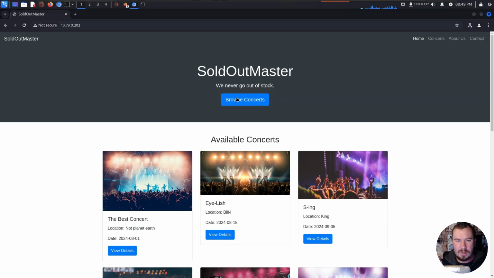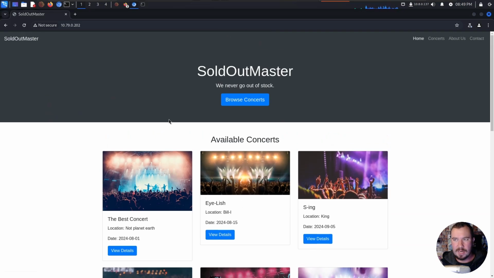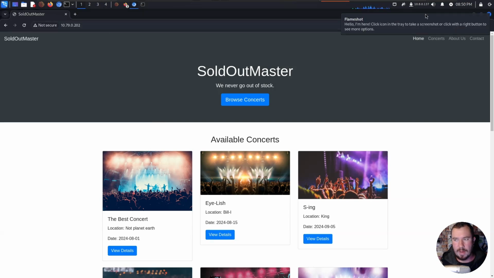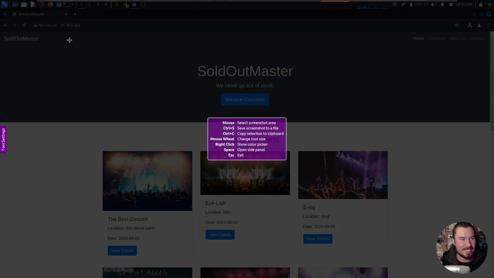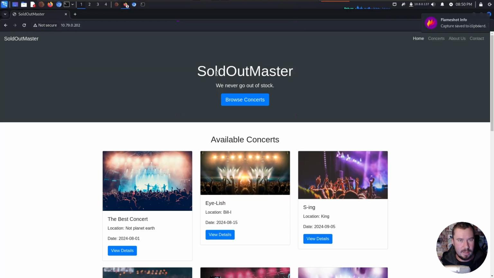So we have Sold Out Master. We never go out of stock. So we have a few different concerts that are in play, but let's go ahead and take a screenshot of this. Now, the tool I like to use for screenshots is something called Flameshot. So let me go ahead and open that up on my Kali instance, and let's take a screenshot. There's my phone telling me I should live stream, which I'm already doing. Let's take a screenshot of this page just so we have it for our notes. So I like to get at least the IP in there and the main host right there.